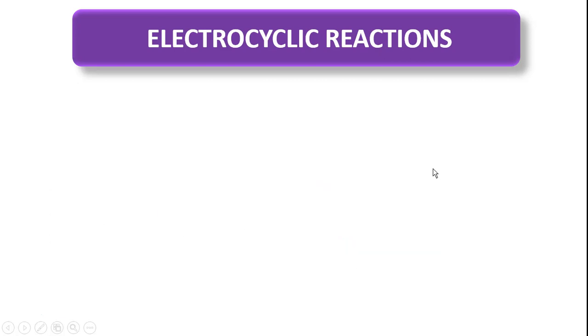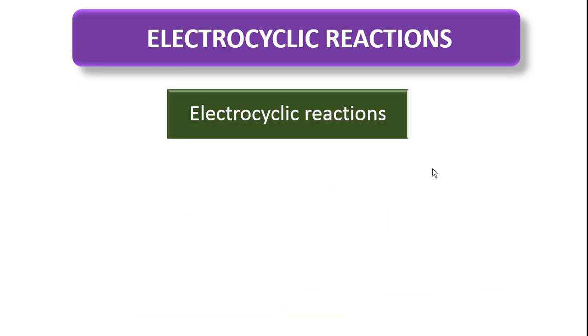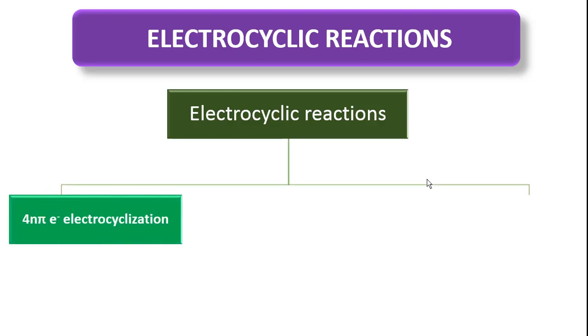Classification of electrocyclization reactions based on pi systems. Electrocyclizations are classified into 2 types. First one, 4n pi electrocyclizations. What are the 4n pi electrocyclizations?